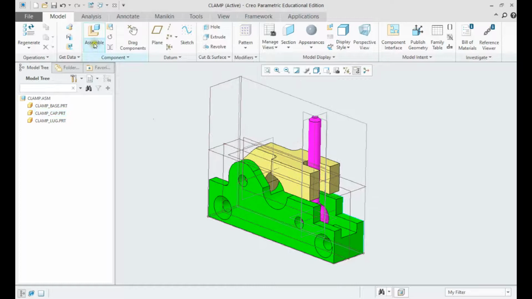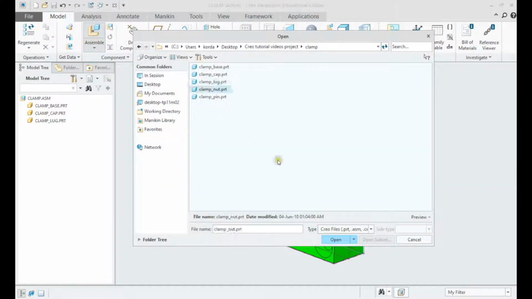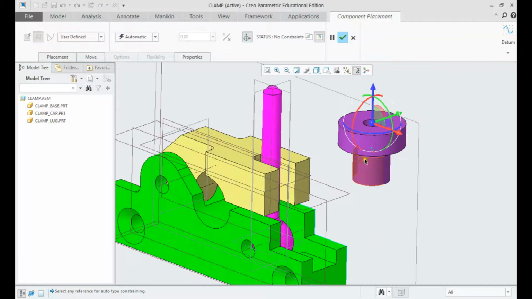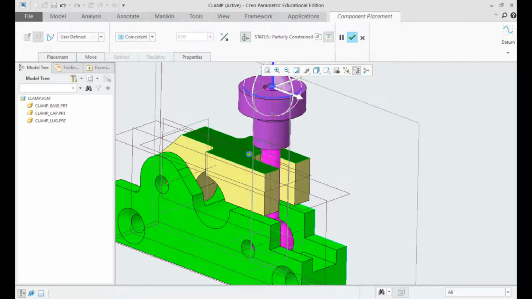Let us select the clamp nut for assembly. We shall select the cylindrical surfaces, then the face of the cap and the bottom of the nut to be coincident.